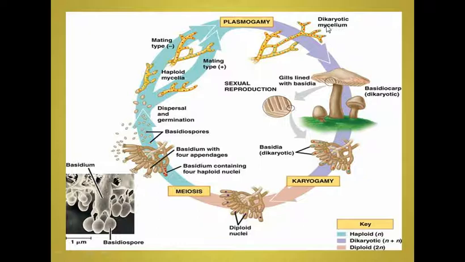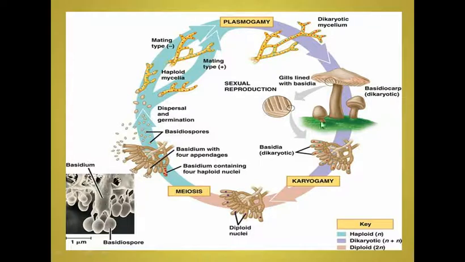This dikaryotic mycelium grows profusely underground, and it then develops into this stalked mushroom-like structure, which is known as Basidiomycota. So this is dikaryotic stage, that is N plus N and not 2N. It's a lengthy stage. Underground part may extend up to kilometers. So just generally they grow near the roots of the plants, higher plants, and many form mycorrhizal association with the roots of higher plants.